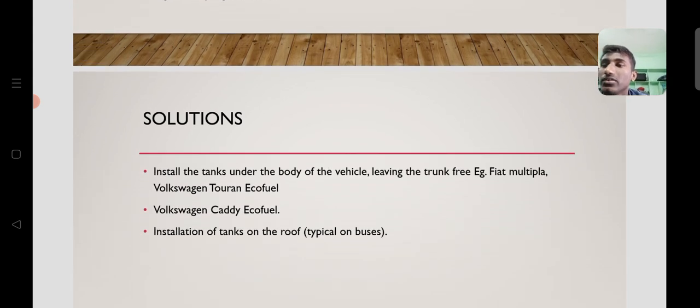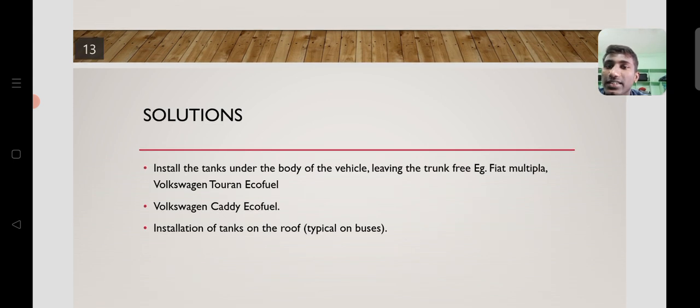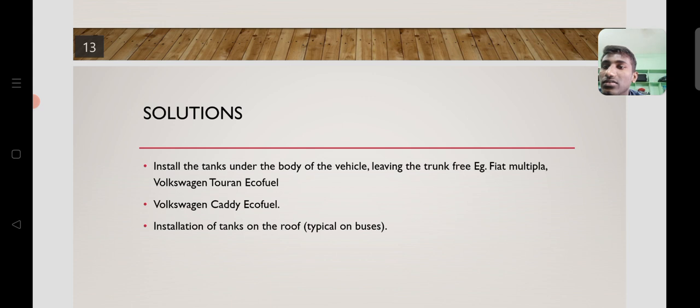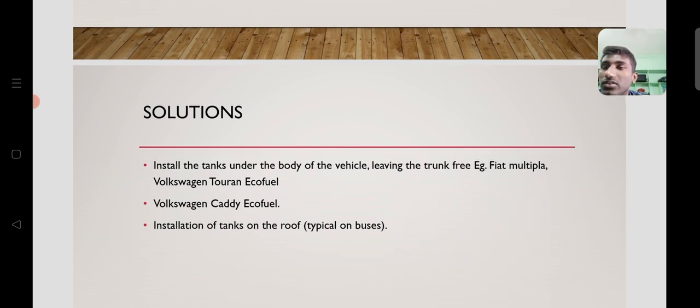So here you can see the solution for the disadvantages. Install the tanks under the body of the vehicle, leaving the trunk free, like the Fiat Multipla, Volkswagen Touran Eco Fuel and Volkswagen Caddy Eco Fuel, or install tanks on the roof. So these are the solutions used for the disadvantages of CNG.